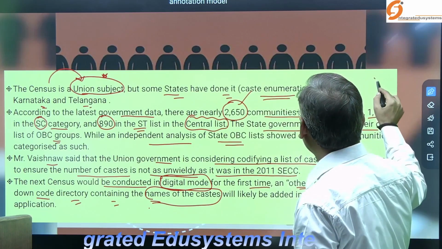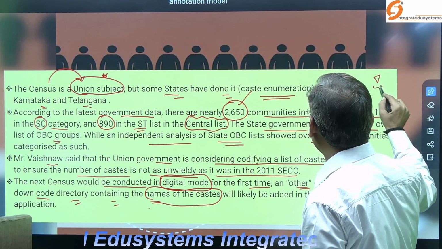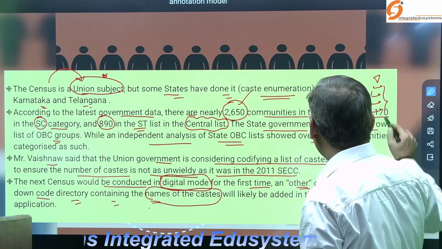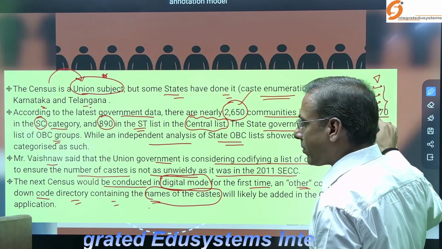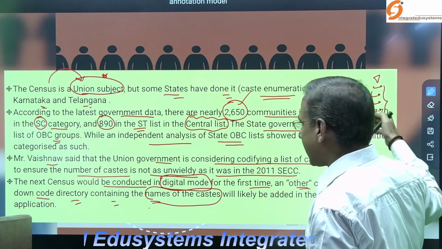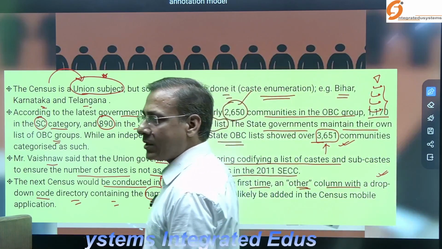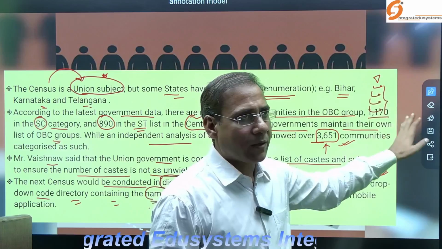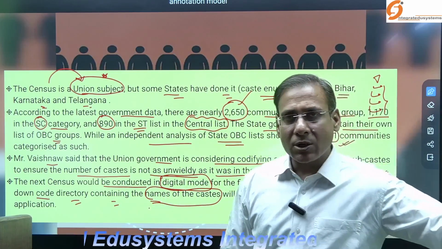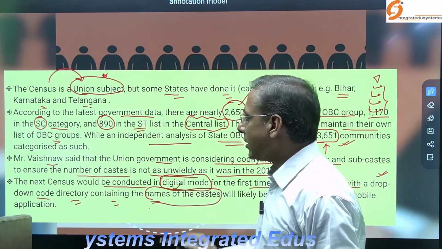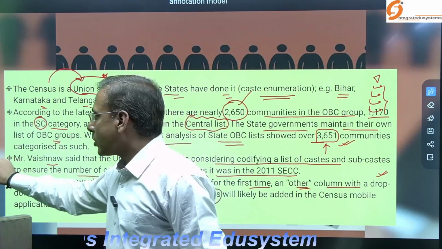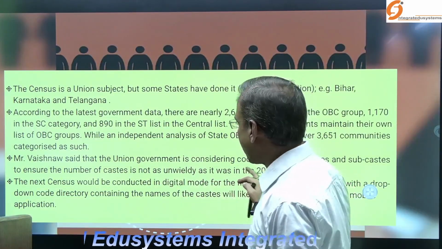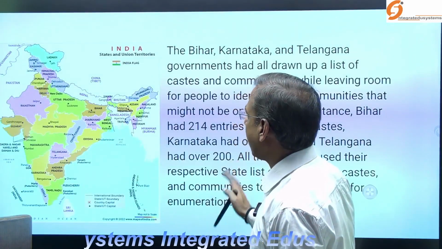So in the questionnaire there may be a caste category given as a drop-down column. If you click, there is a list of castes enumerated, and you pick your caste. So in the coming census, the government will do this through digital mode. The government is now pursuing the training and looking at that.